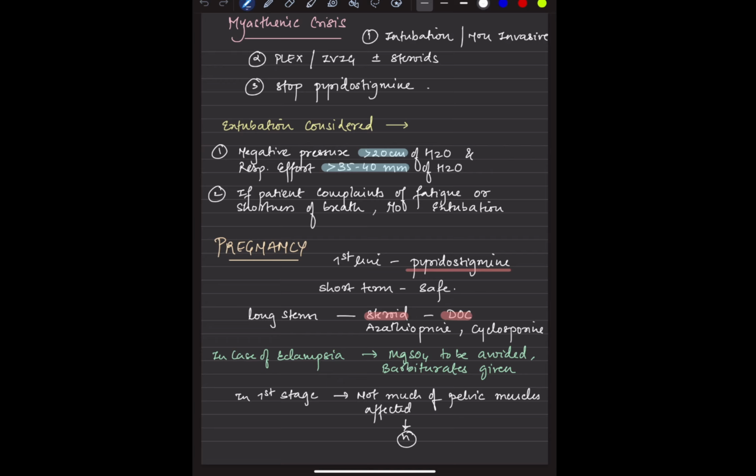So if the patient is in myasthenic crisis, the first thing is intubation. Plasmapheresis or IVIG without steroids is the option, and we need to stop pyridostigmine because it will worsen the condition as well.